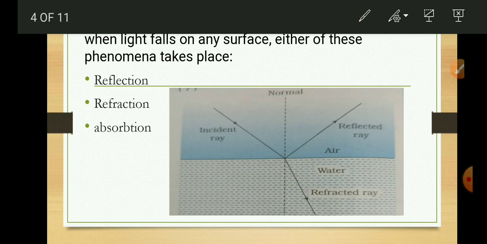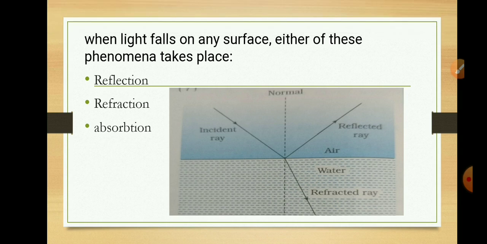Next is absorption. When light falls on a surface, it may get absorbed. The surface that absorbs all the light falling on it appears black in color. So these are the three phenomena which can take place when light falls on any surface. Either light will be reflected if the surface is plain, polished or smooth, or if the surface is transparent, then transmission or refraction of light will take place.